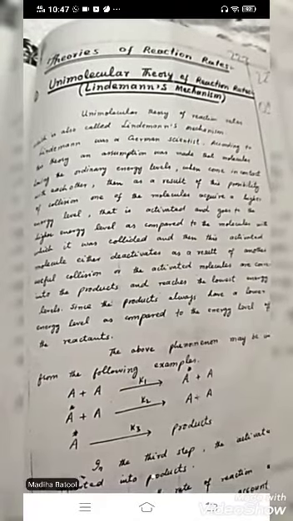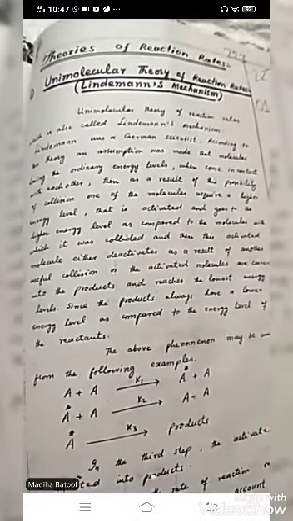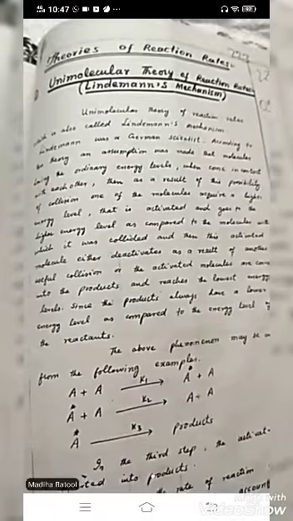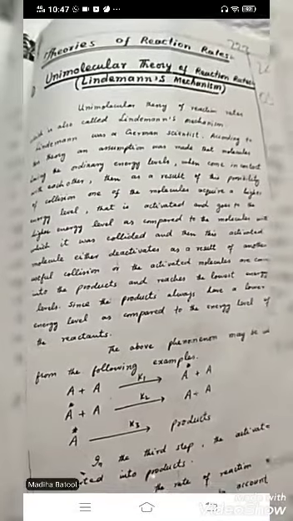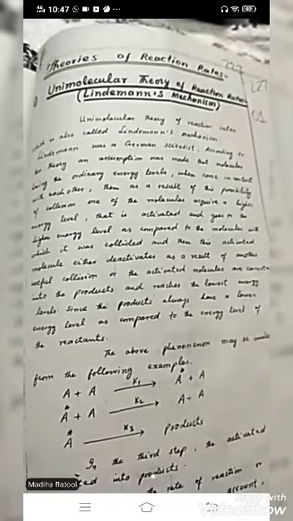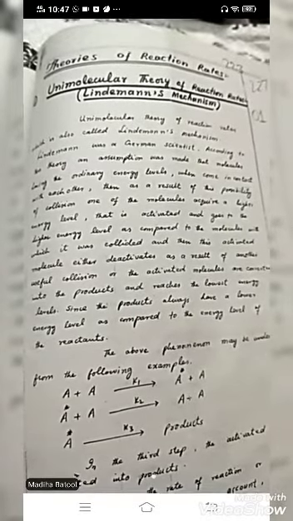The second option is that the excited molecule is converted into a product. It means it doesn't collide with another molecule, but it has enough energy to become a product. How is this possible when there is no other molecule to collide, and only its energy level is so high that it can be activated into a product?